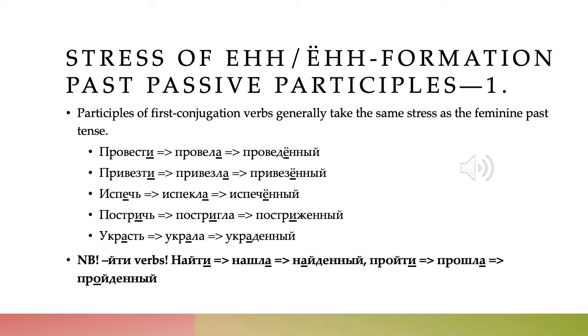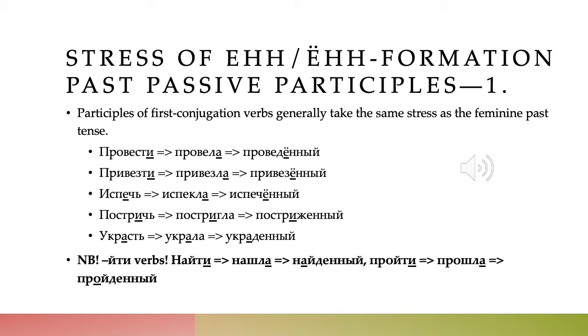If these are participles made from first conjugation verbs, the participles will generally take on the same stress as the feminine past tense. So if we look at, for instance, privesti, to accompany, guide, or to spend time, она привела, and then it becomes приведённый. So the stress comes on the end there: привела, приведённый, on the third syllable.